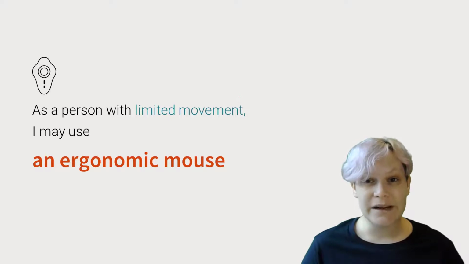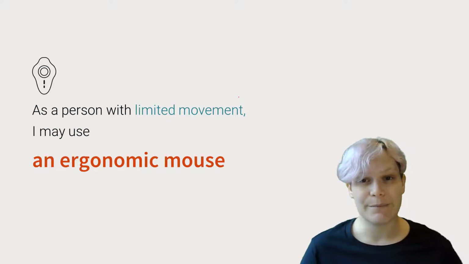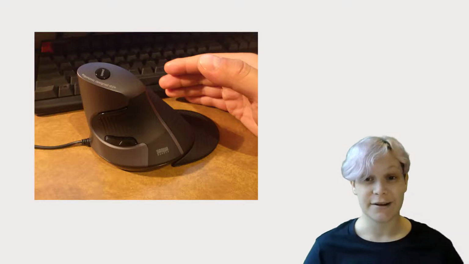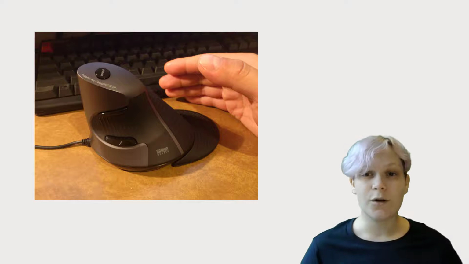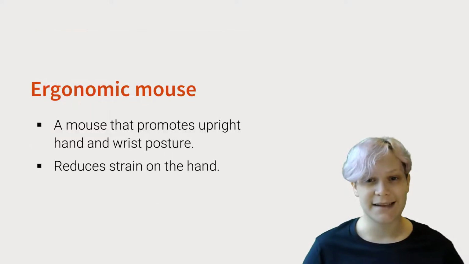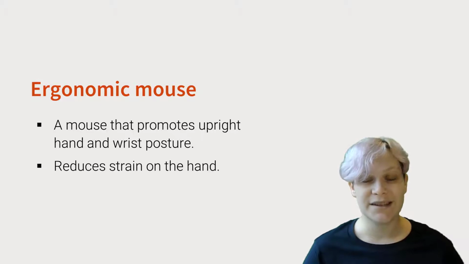As a person with limited movement, I may use an ergonomic mouse. This is a mouse designed to reduce the strain on a user's wrist and may have features such as an increased size, upright position, or a larger scrolling wheel. It functions the same way a regular mouse does and is commonly used by people with conditions such as arthritis or RSI.